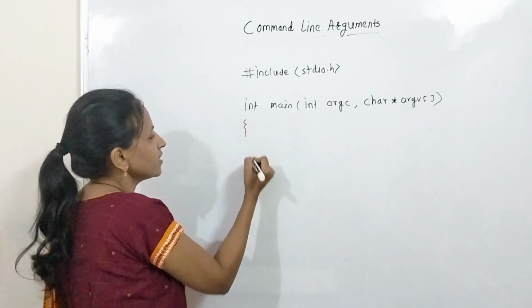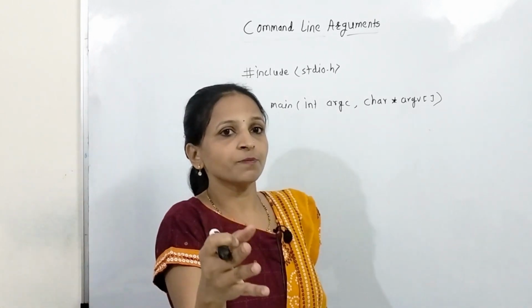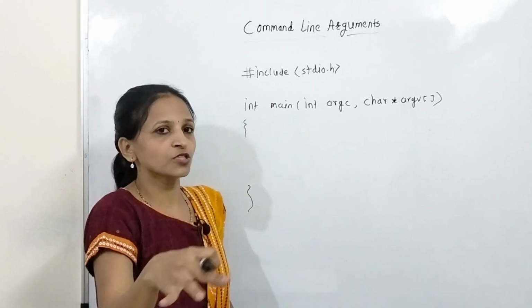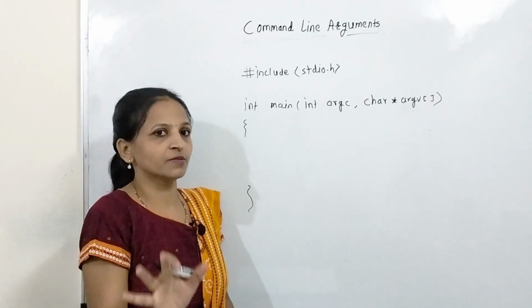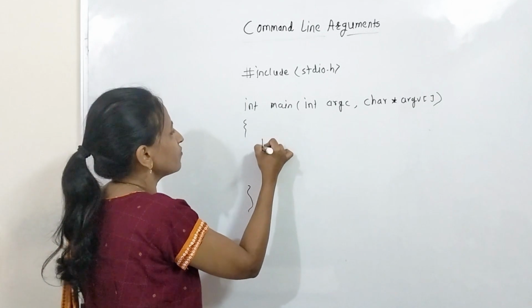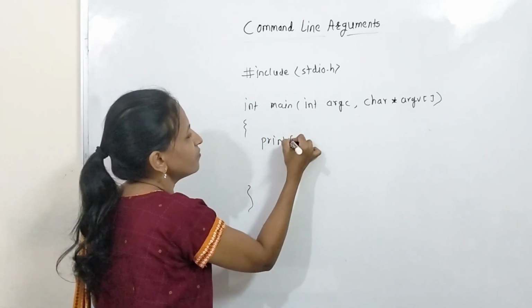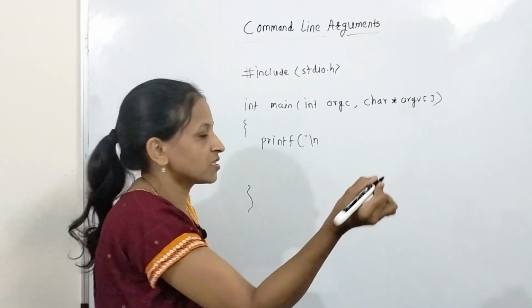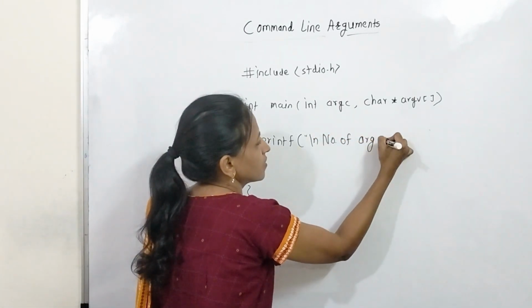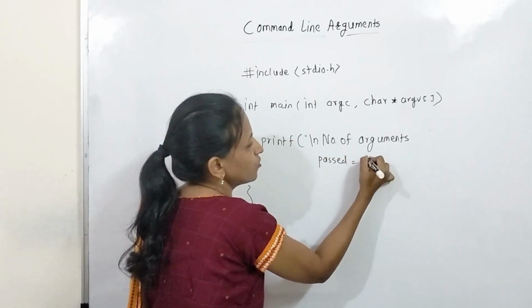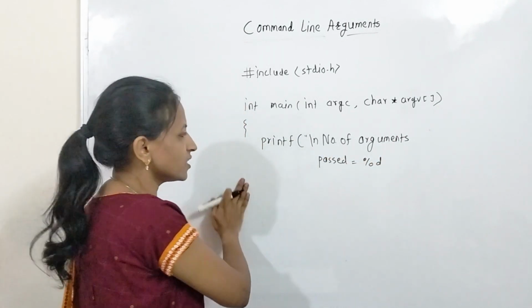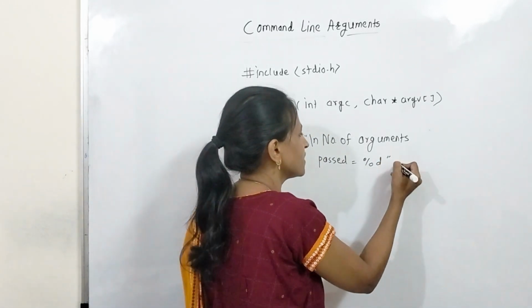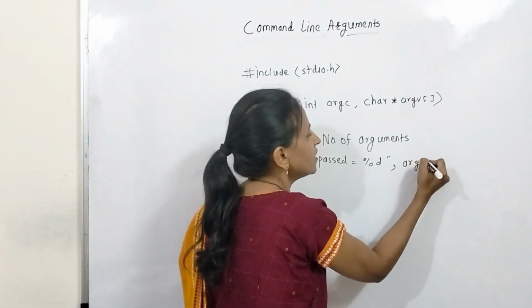Now, in this program I am going to display the argument count value, and whatever arguments I have passed, I am going to display all those arguments one by one. First we will write printf argument count, or you can also write number of arguments passed, is equal to %d, of course an integer value, because argument count is an integer, comma argc.